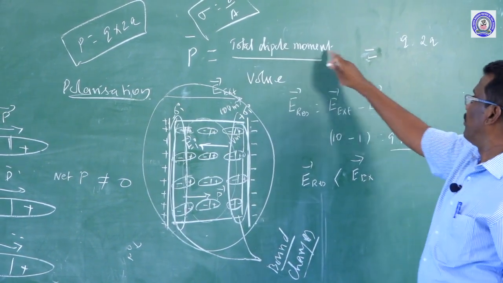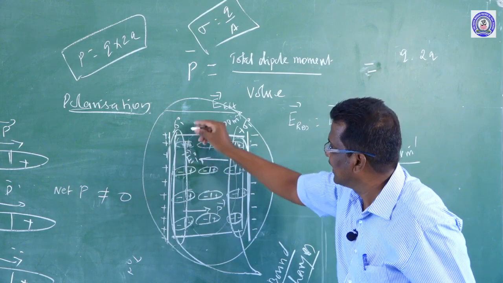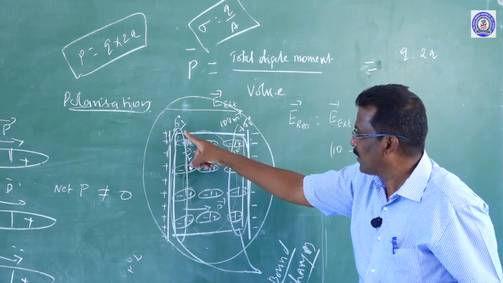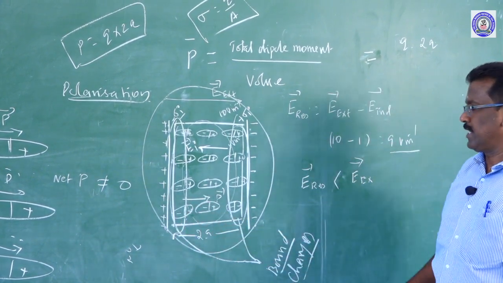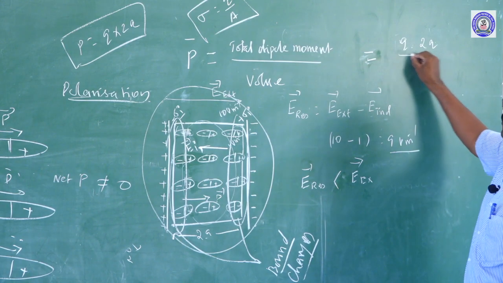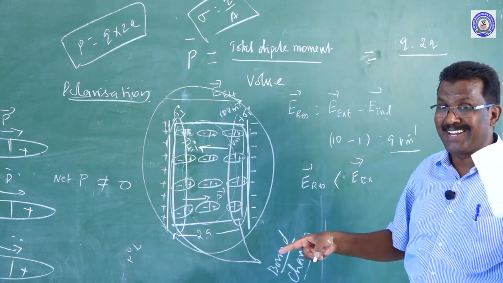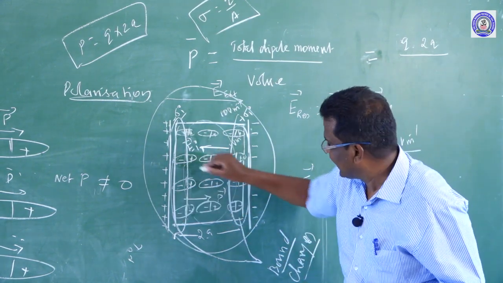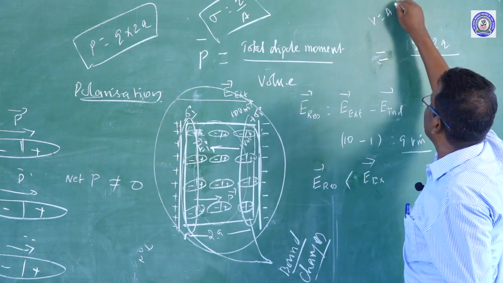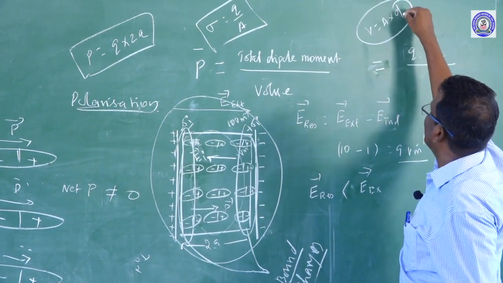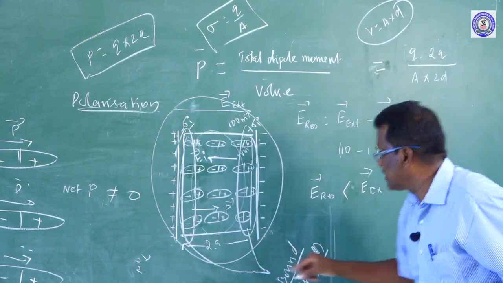So, the total dipole moment is the product of one charge and the distance between the two charges. What is the distance between the two charges? The negative charge and positive charge are separated by 2a. And for unit volume, what is the volume? Volume is the product of area into length. The length is the thickness, and the area is that of the plate or rectangular slab. So volume is equal to area into d, where d is equal to 2a.